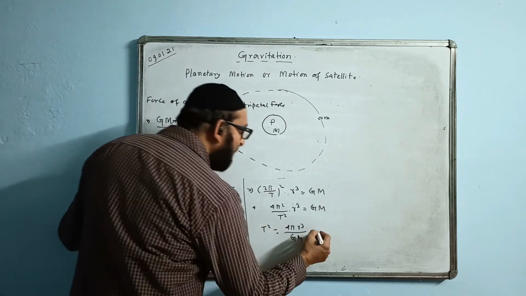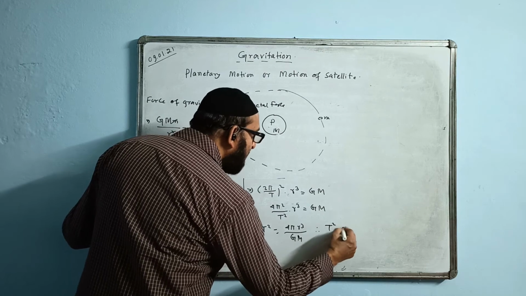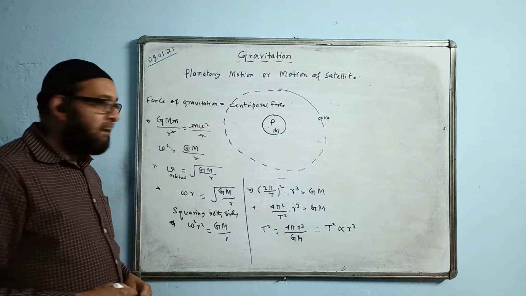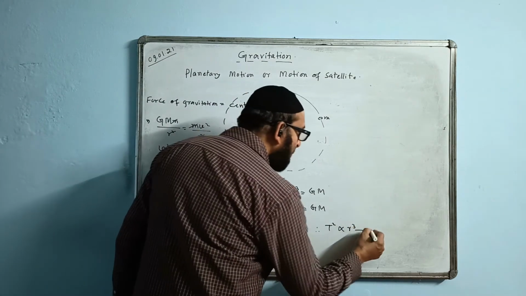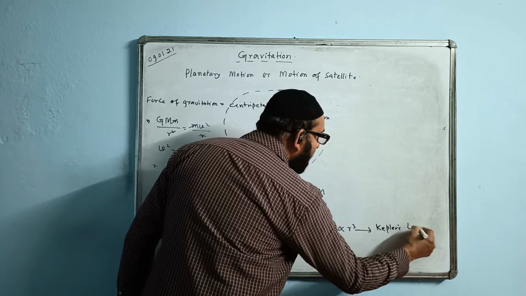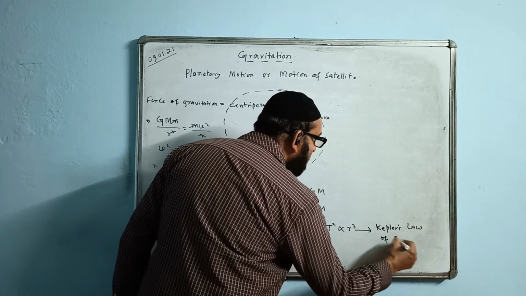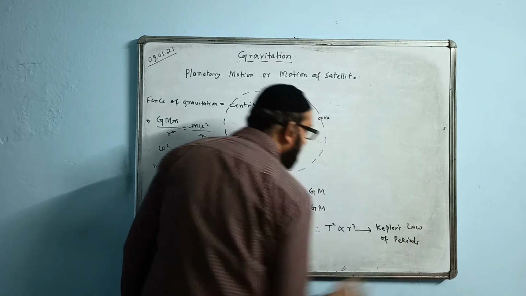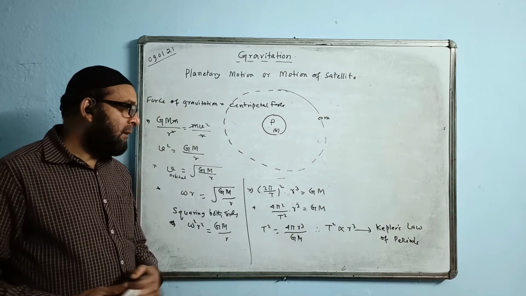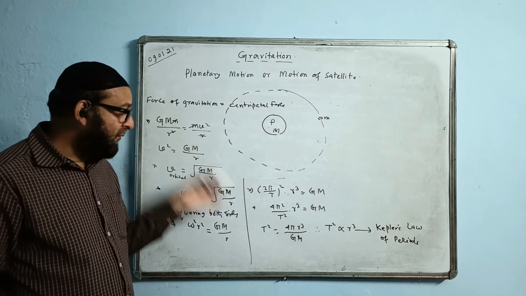Here we find one important thing. We write that T square is proportional to r cube. This is called Kepler's law of periods. But Kepler's law is applicable for planetary motion, and I'll give you the law after finishing this part.